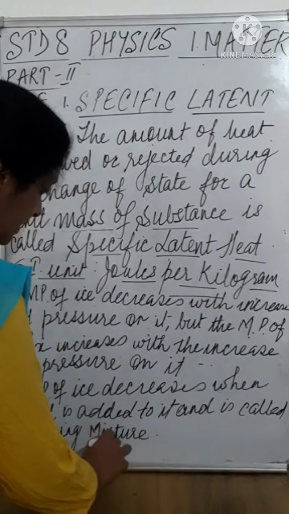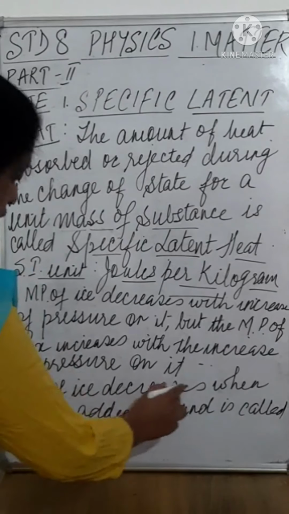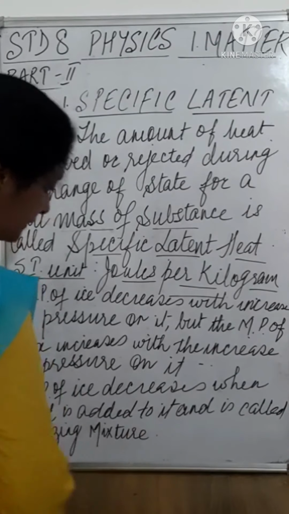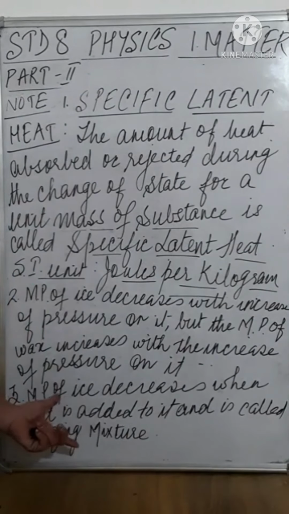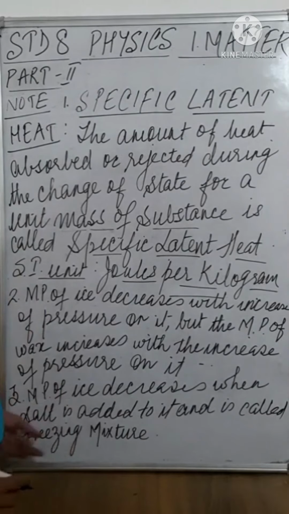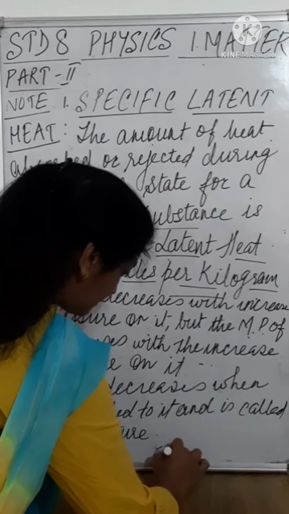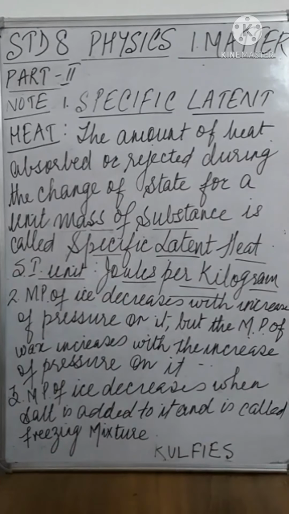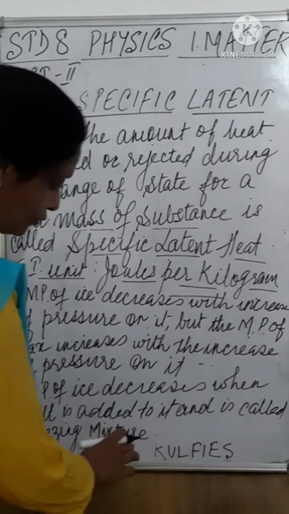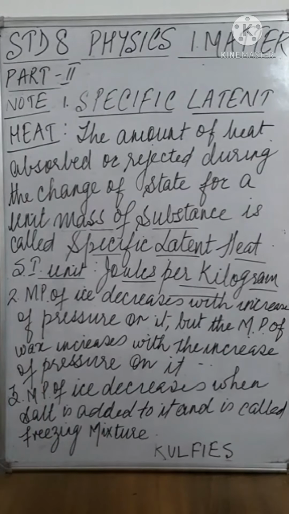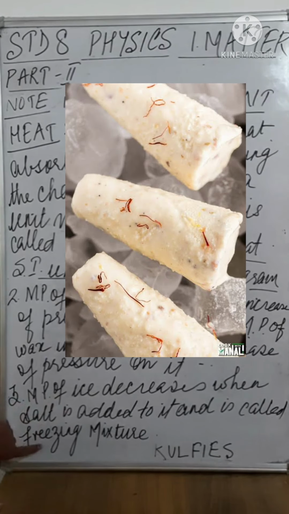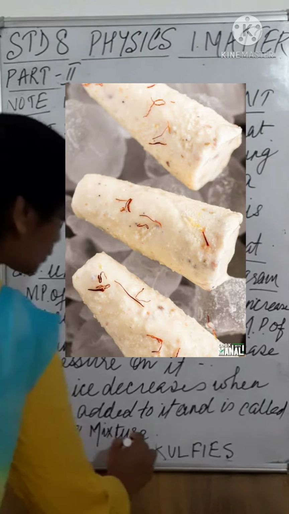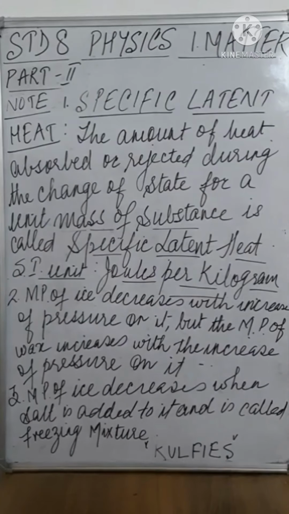And it is called freezing. This mixture of ice and salt is called freezing mixture. And do you know where this mixture is used? It is used in the preparing of kulfis. All of you must have had kulfis, it's summertime now. You will see the vendors keeping them in a mixture of ice and salt, and that mixture is called freezing mixture. It is used in the preparation of these ice creams.